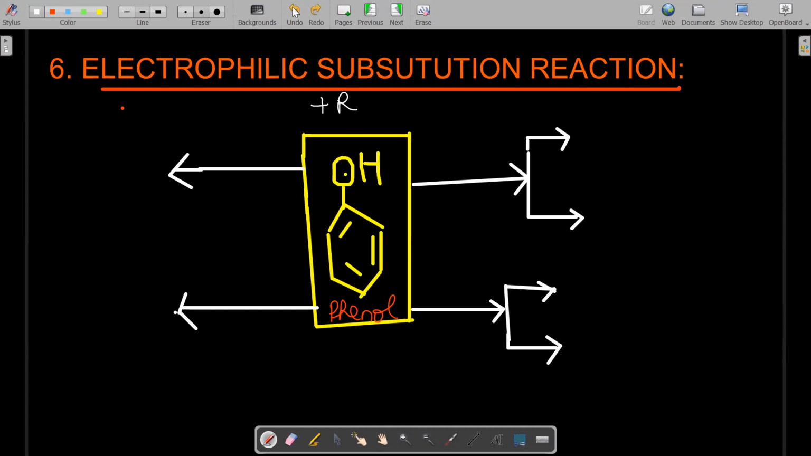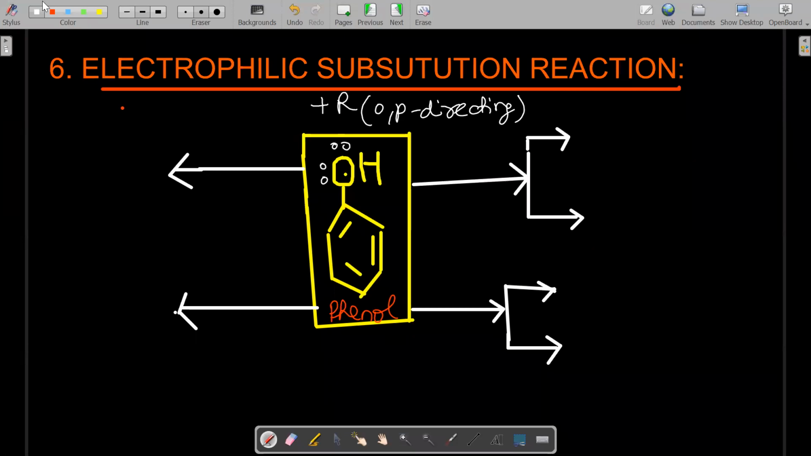So all of you know, phenol undergoes which resonance? Plus R. That means it is which directing group? Ortho-para. Phenol shows a plus resonance effect because of the presence of a lone pair, and hence it is ortho-para directing in nature, and also activating in nature. Due to its activating nature, it easily undergoes the electrophilic substitution reaction.